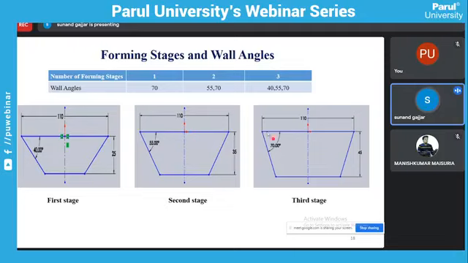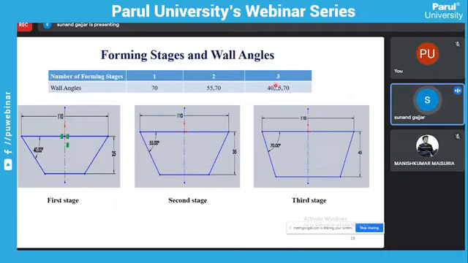And if we use two stages, then first we get the 55-degree wall angle with 35 height, and then the 70-degree wall angle with 45 height.